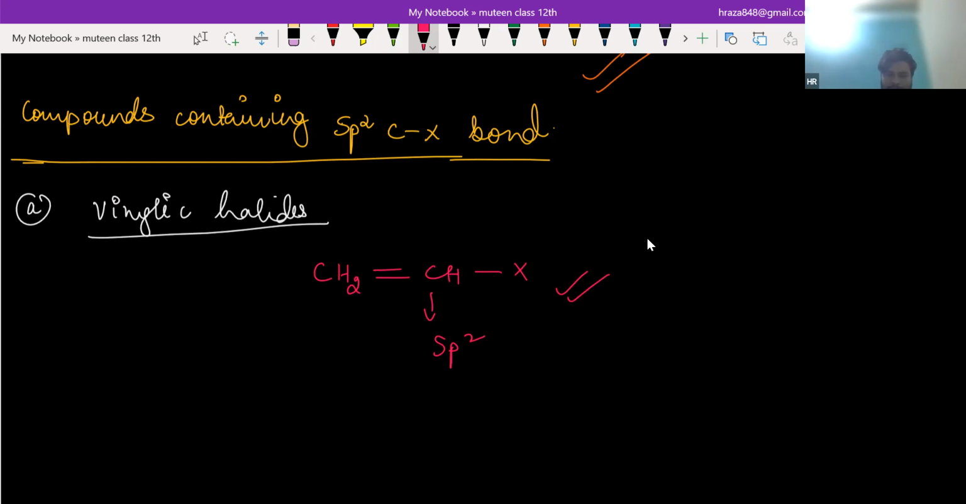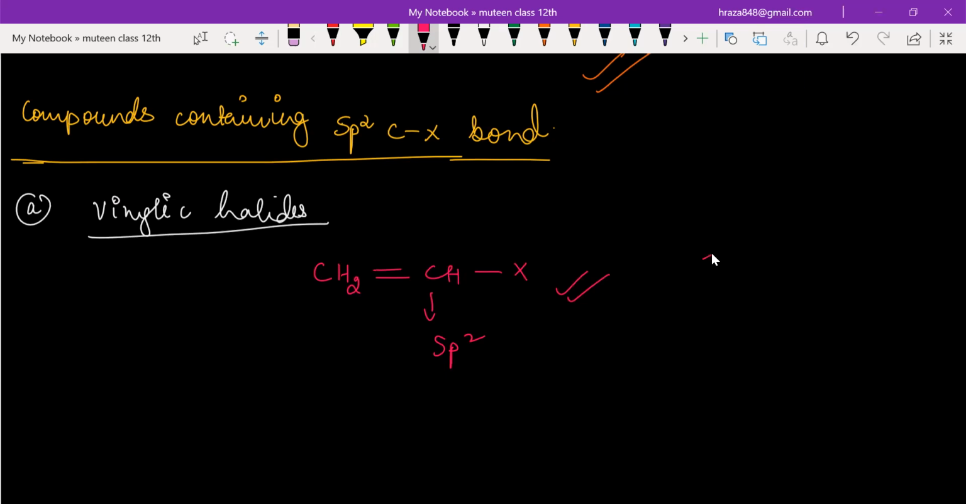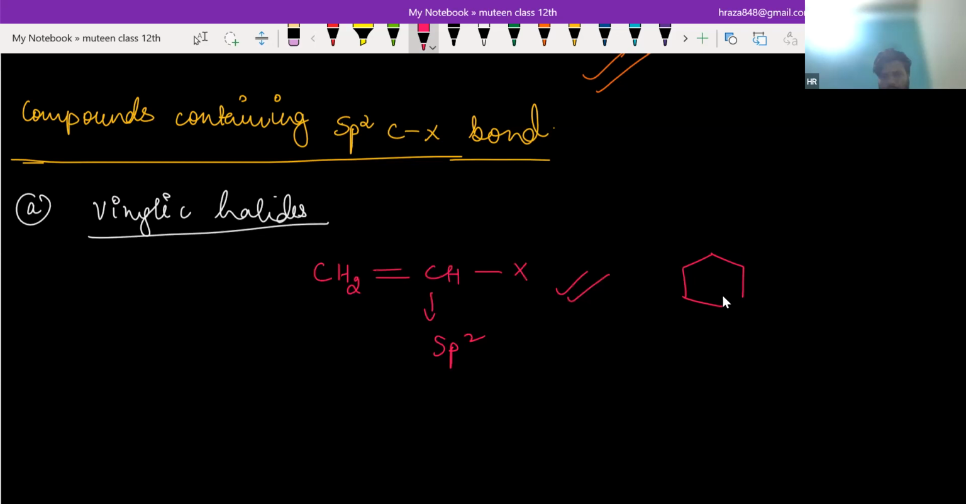Yes or no? Yes. And if you have this directly, you can see the carbon which is making the double bond is directly attached with X. This is also vinylic. No, it will be aryl, because I just made this one vinylic. This is vinylic. X is directly attached to the double-bonded carbon, that is called vinylic.